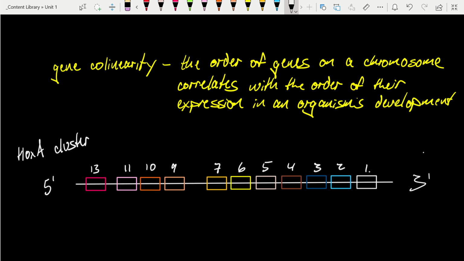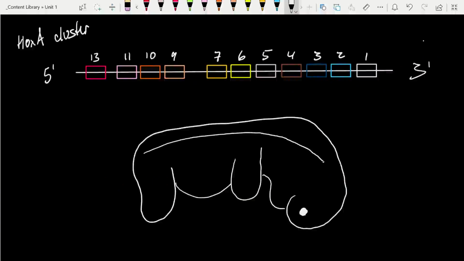Collinearity then describes that this correlates with their expression in an organism's development. So let's take a look at what that might look like. If we look at the developing embryo, in the case of Hox clusters, we want to look at the rostral caudal expression pattern.